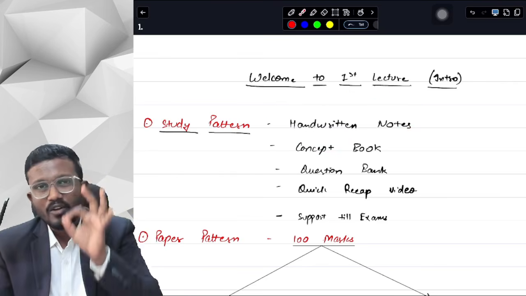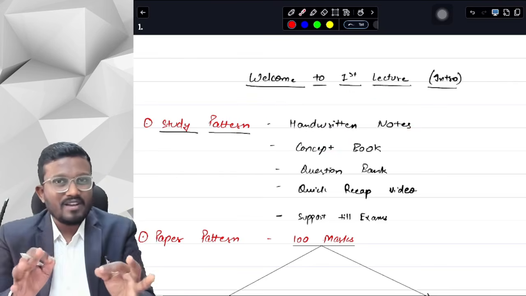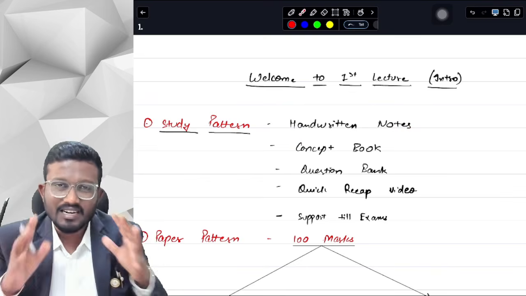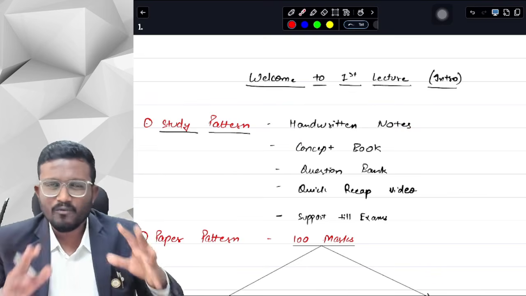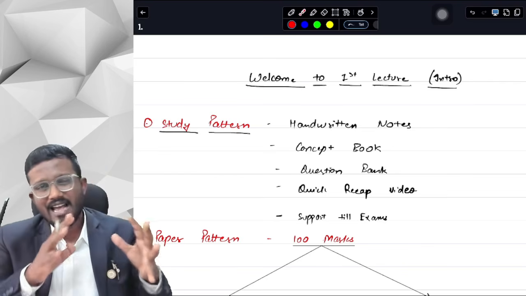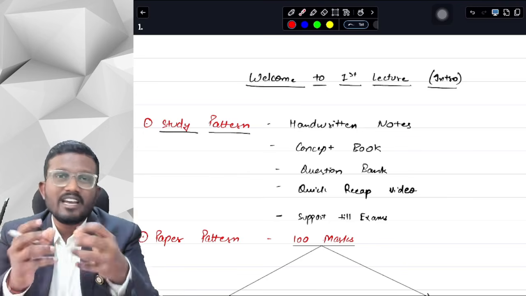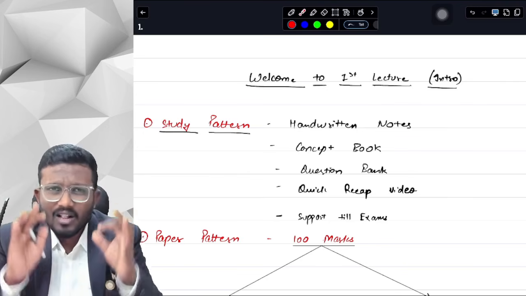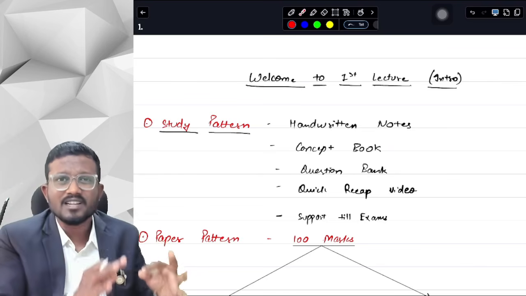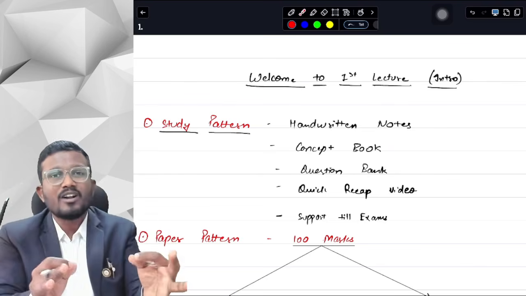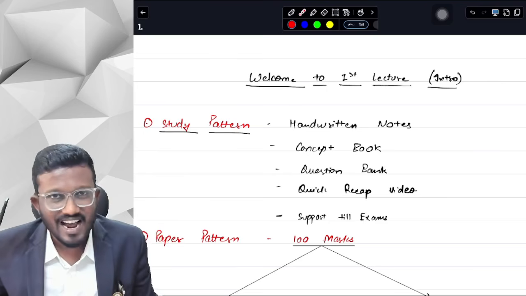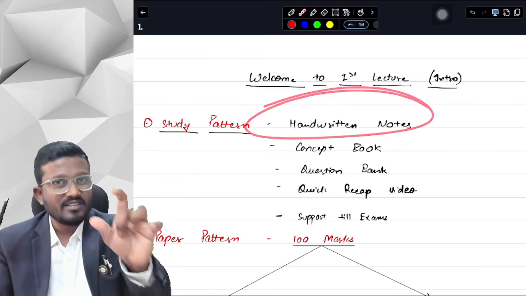First, for any topic we will start from the handwritten notes. We will study what is written in the handwritten notes, or what the topic says about it. In the handwritten notes I have mentioned all the keywords that are relevant, all the keywords that ICAI wants or gives marks for. So first we will study a concept from the handwritten notes.